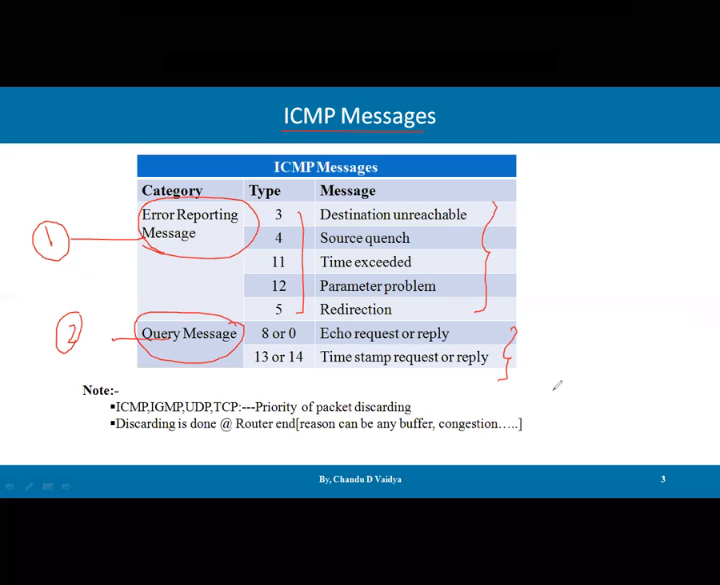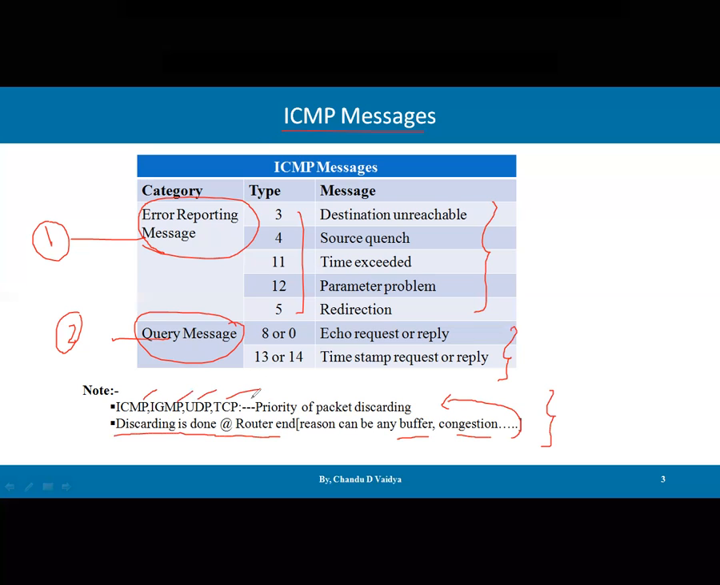Now, there are two basic notes, or slogans we can say. Packet discarding is done at the router level, and a router can discard any packet for reasons such as the router buffer being full, congestion, or a packet mismatch. The reason can be anything. So how is it going to be discarded? Let's say a router holds many packets: an ICMP packet, IGMP packet, UDP packet, TCP packet, IP packet, whatever the packets are.